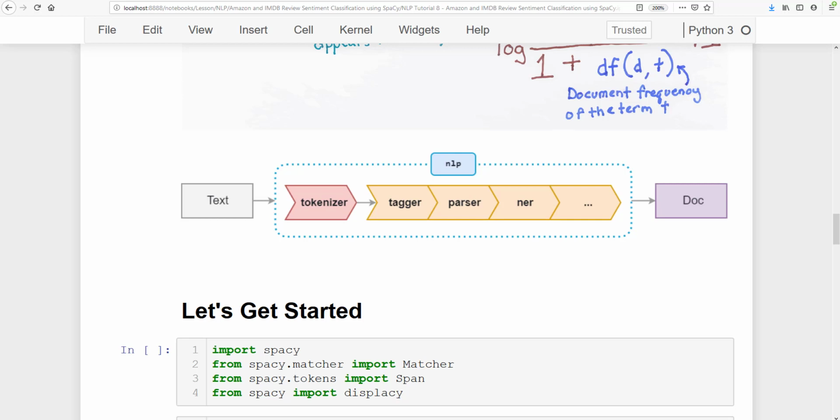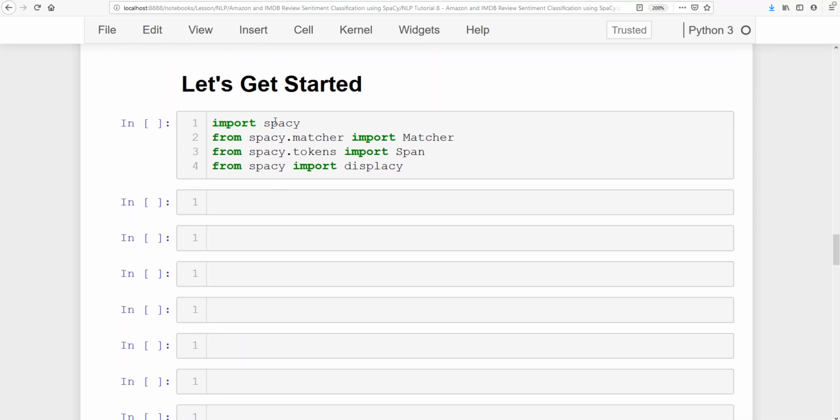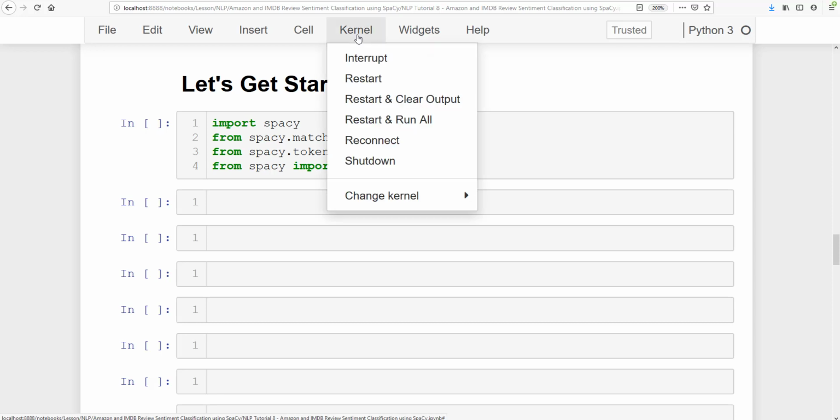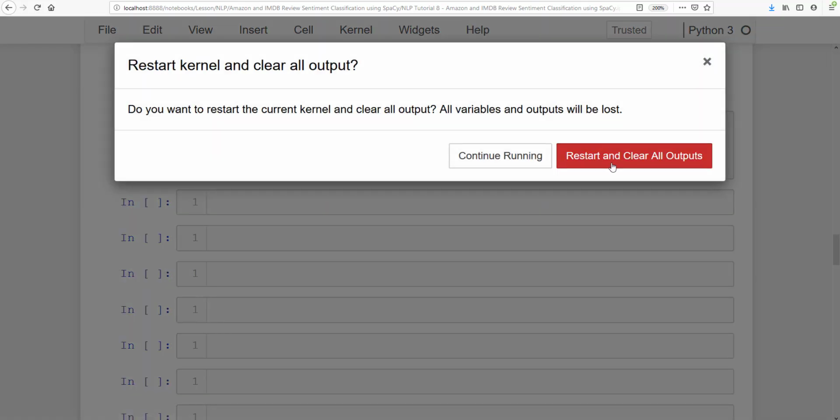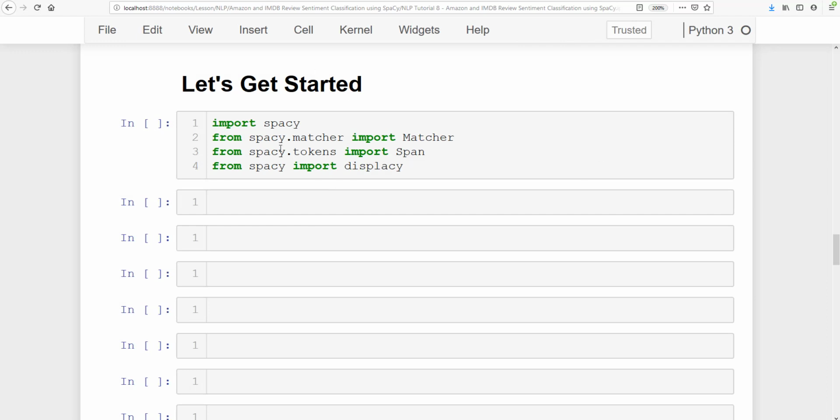All right, so let's get started with this lesson. First of all, we need to import SpaCy, assuming you have already installed it. One more thing: once you install SpaCy from the Jupyter command window or any command window, go to the kernel and choose restart and clear output. This makes sure the packages you installed get linked with this Jupyter notebook. Otherwise, that might create a problem for you.